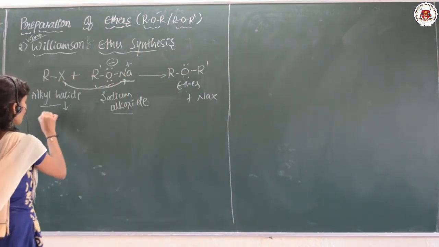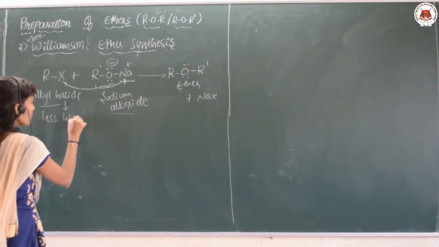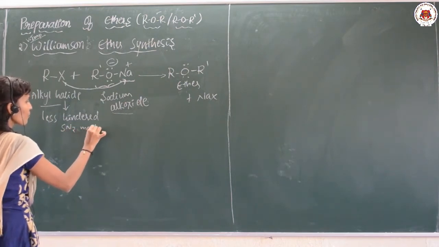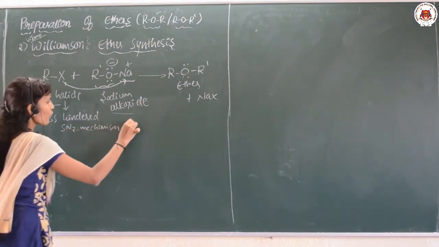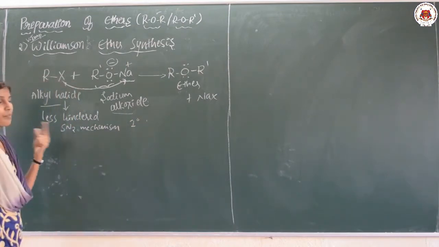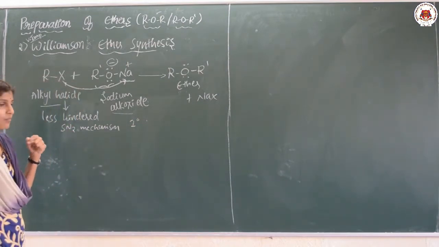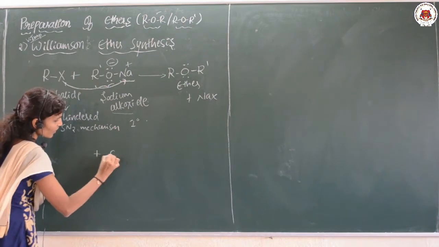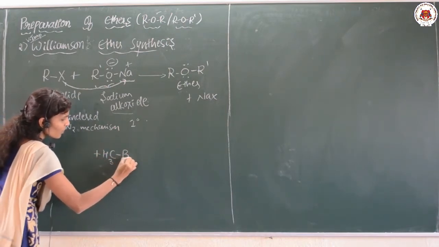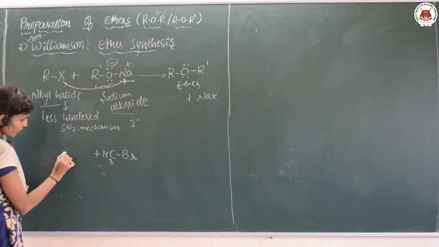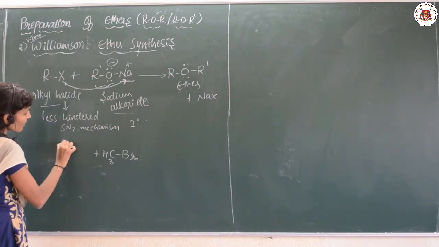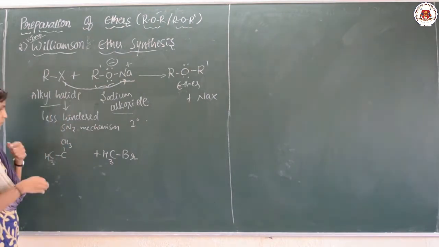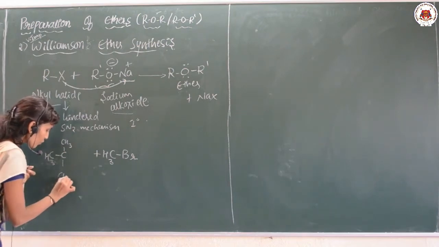Whenever alkyl halide is treated with the sodium alkoxide, you are going to get the ether, and here also this must be less hindered, follow SN2 mechanism, and it is best for the primary alkyl halide. So for example, I will tell you, this must be less hindered, so I will take CH3Br, because Br is a good leaving group. Okay. And it is treated with the sodium alkoxide, that I will take a tertiary alkoxide like this. Our condition is this must be less hindered, so I have taken less hindered. So you can take this one.